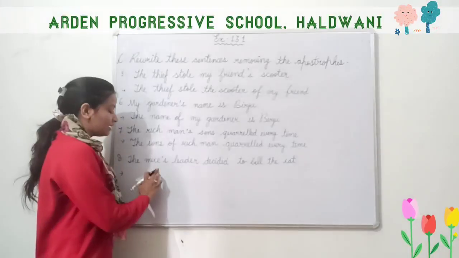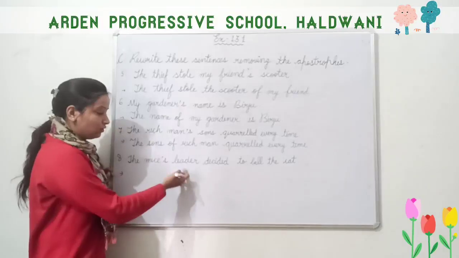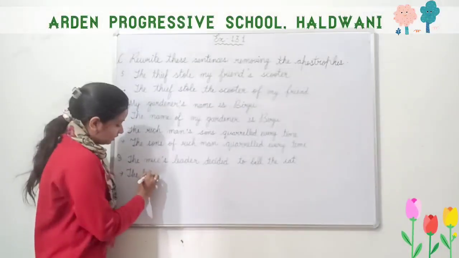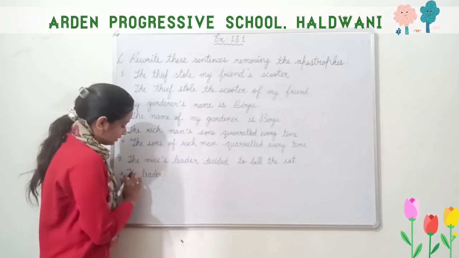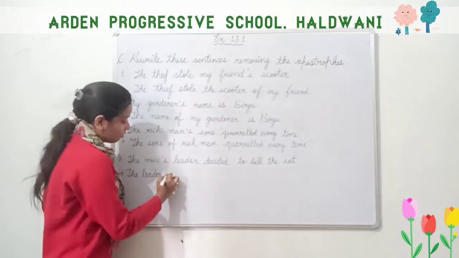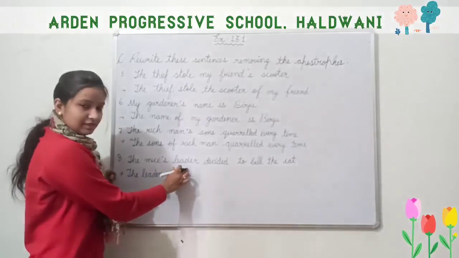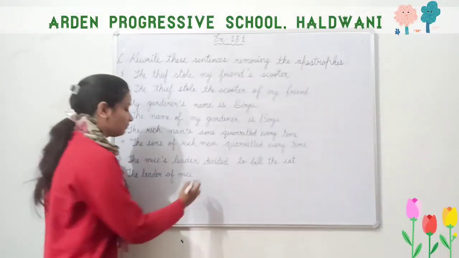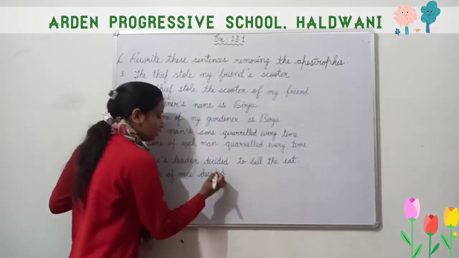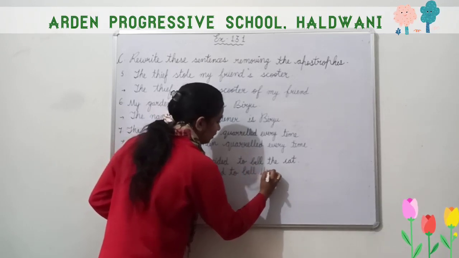Now, the mice's leader decided to bell the cat. So the leader of mice, L-E-A-D-E-R, leader. The mice's leader means the leader of mice decided, D-E-C-I-D-E-D, decided to bell the cat.